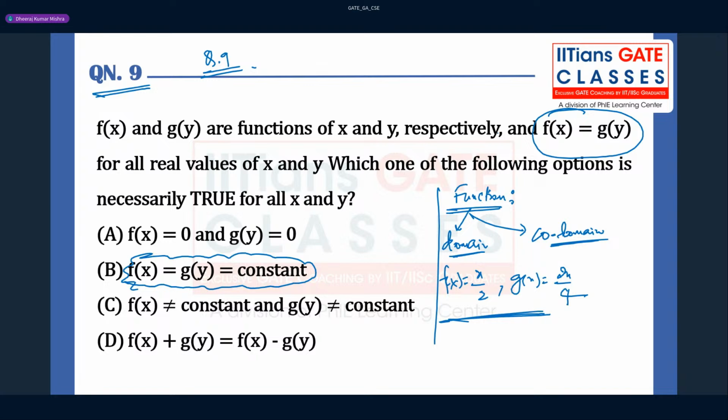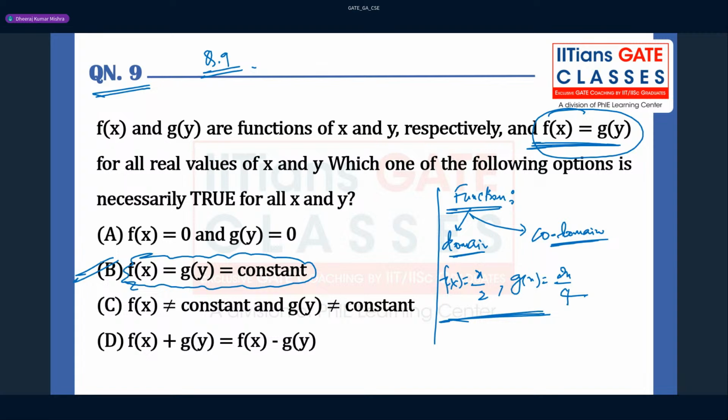Understood. But what they have given is f of x equal to g of y, right? So we have been given two equal functions, x and y, and they may or may not be the same. That is very important to keep in mind. In this question only one option will be correct, that is option B. Other options are wrong.